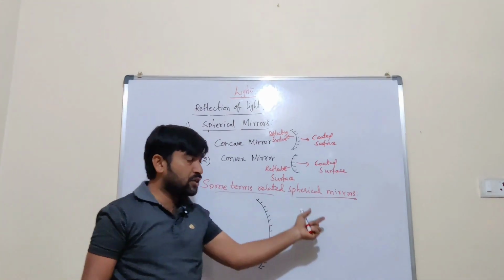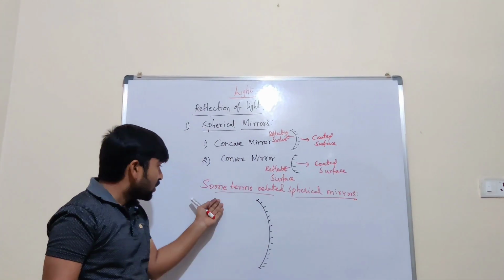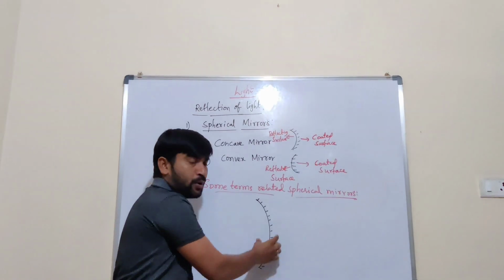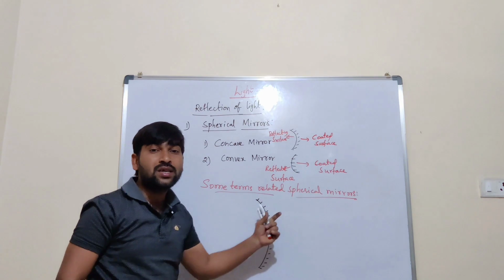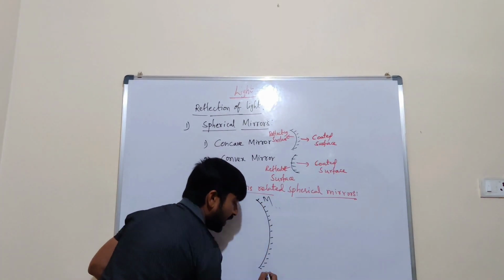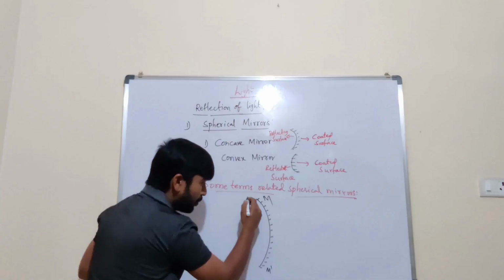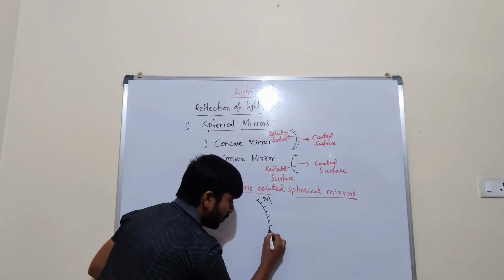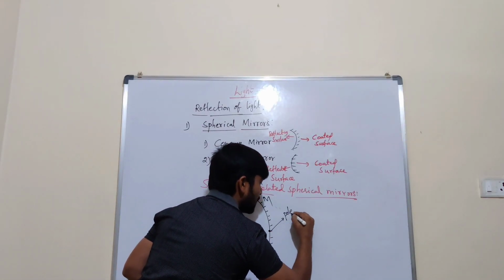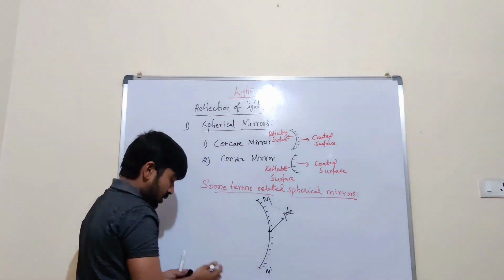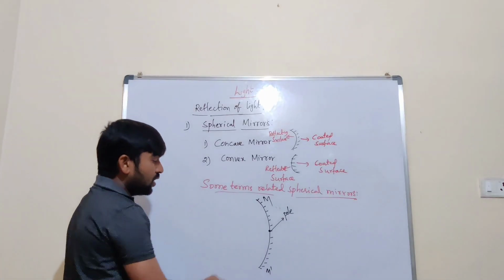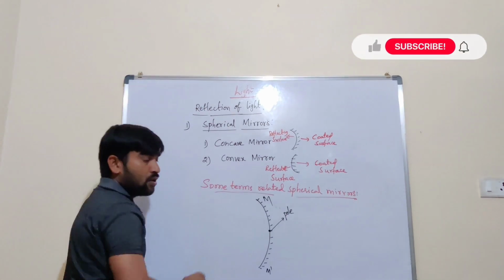Some terms related to spherical mirrors. What are those terms? If I am taking a concave mirror, this is a very thin part of a sphere. In this, the midpoint of the mirror surface, which we consider as a pole. So it is very easy to understand. The midpoint of a mirror is the pole.